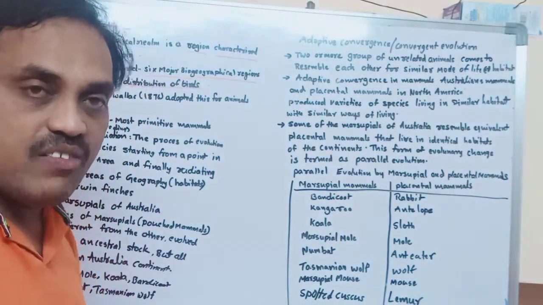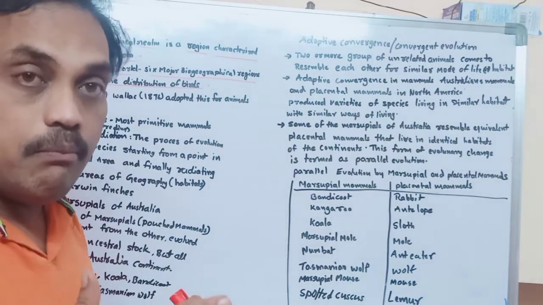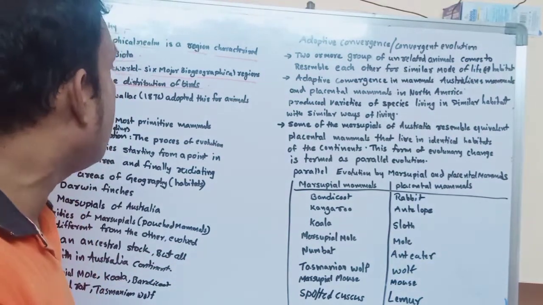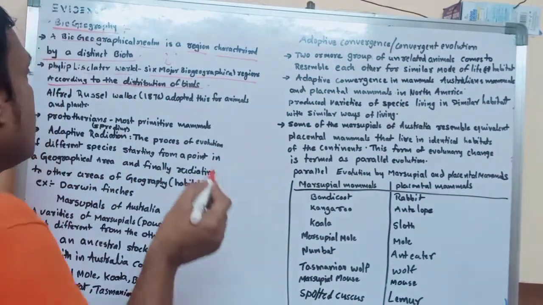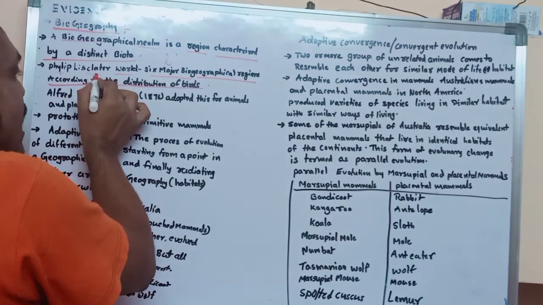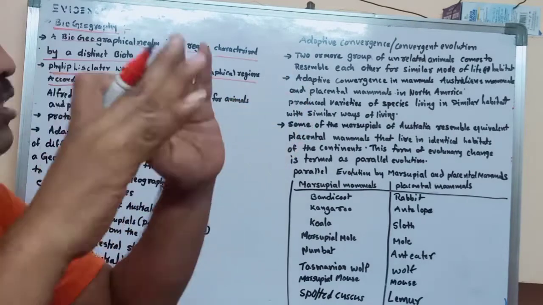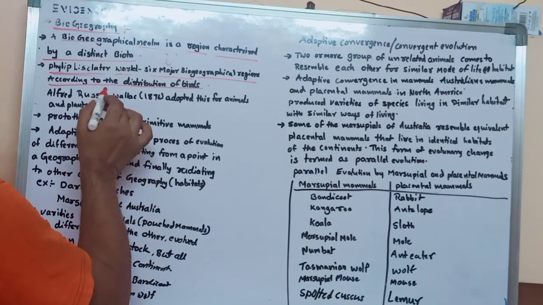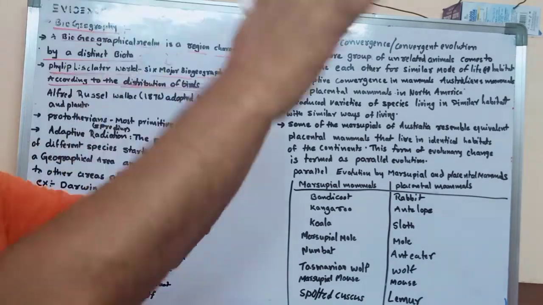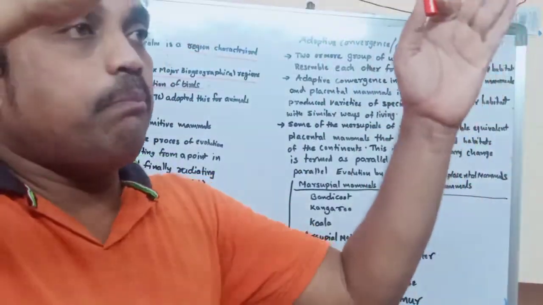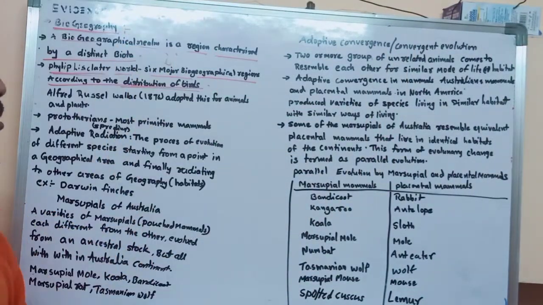Philip L. Sclater. Which type of birds is there in each region? Based on the birds, he divided the world into 6 biogeographical regions.